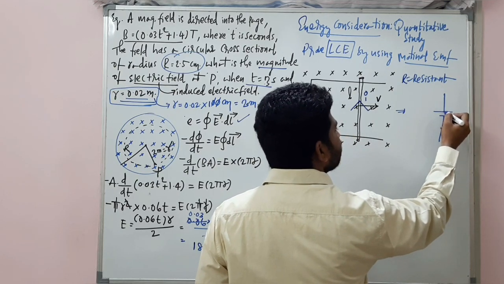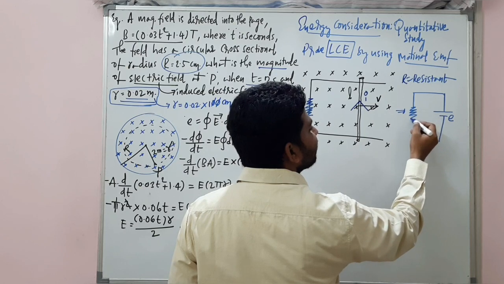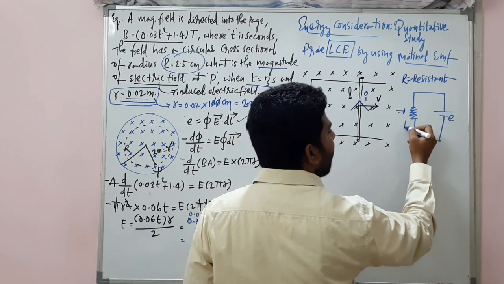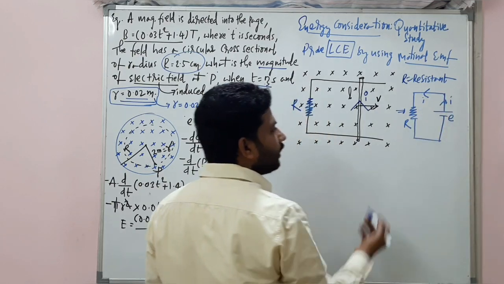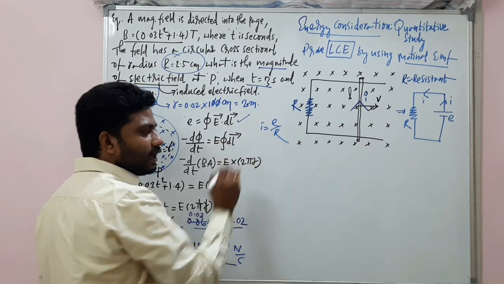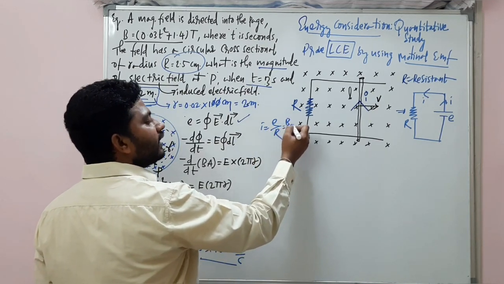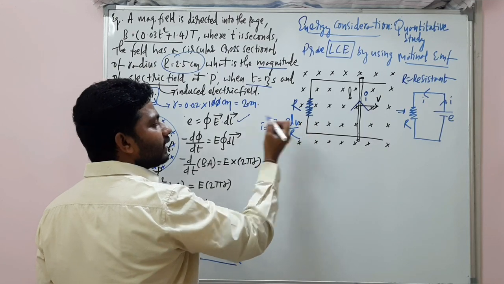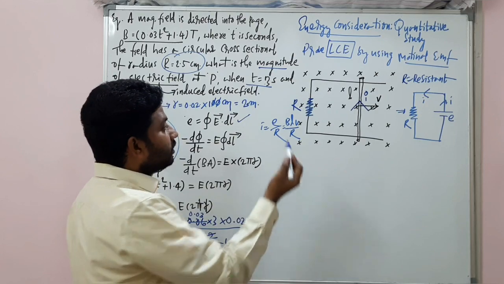So this is the EMF, which is motional EMF, and this is the resistance R. This induced current is moving in this way. So from here, induced current is equal to E by R. What is this E? B L V by R. That is the induced current magnitude.